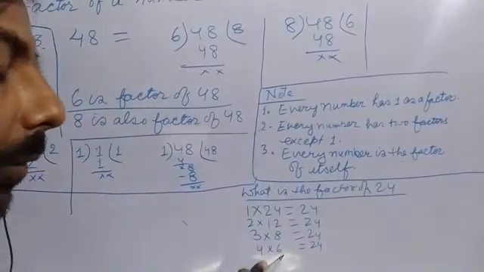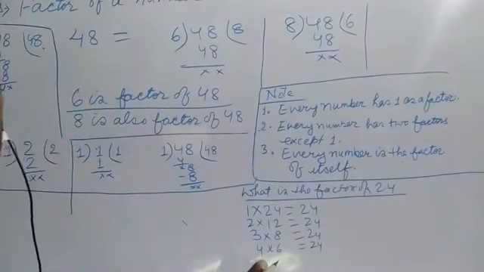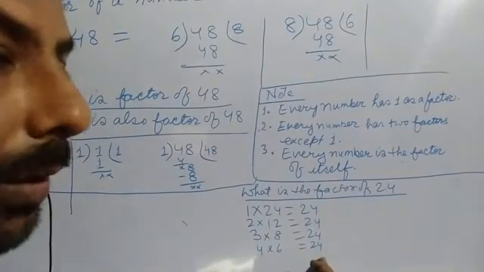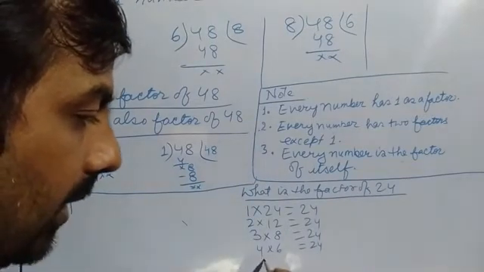By 5, when we read the table of 5, we will not get the result 24.